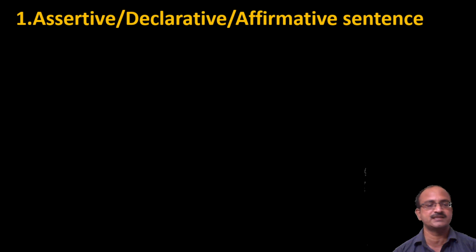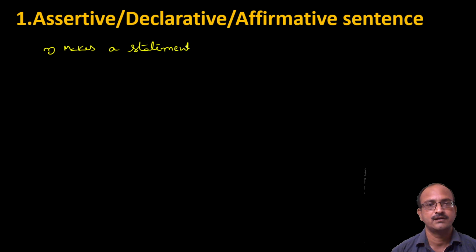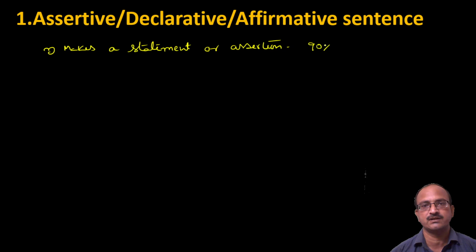An assertive sentence makes a statement or an assertion. About 90% of our text consists of assertive sentences.